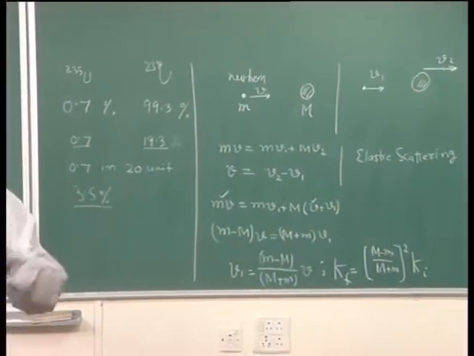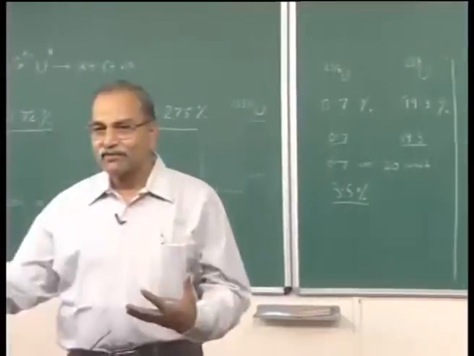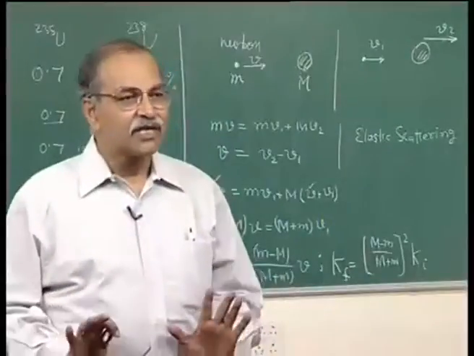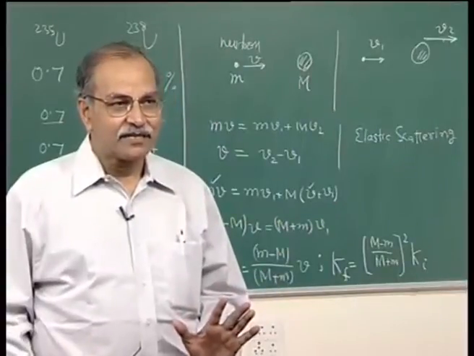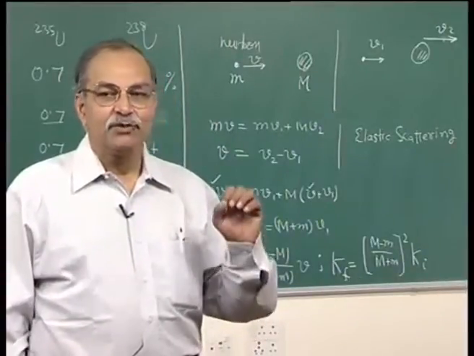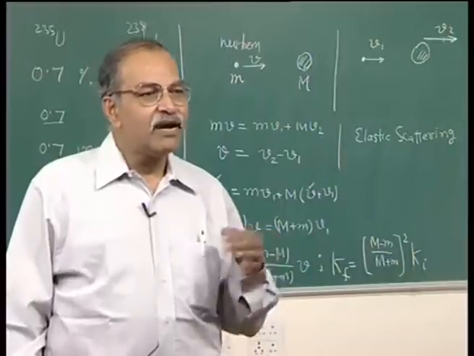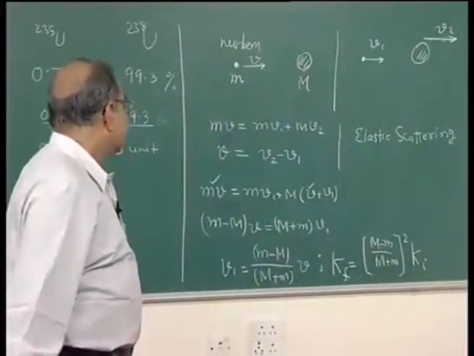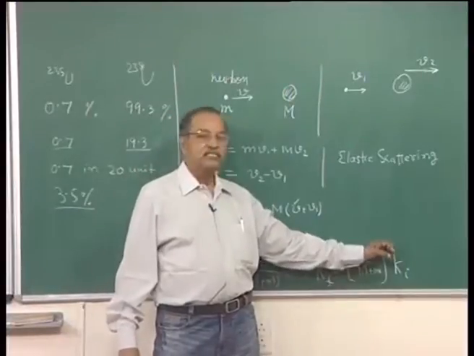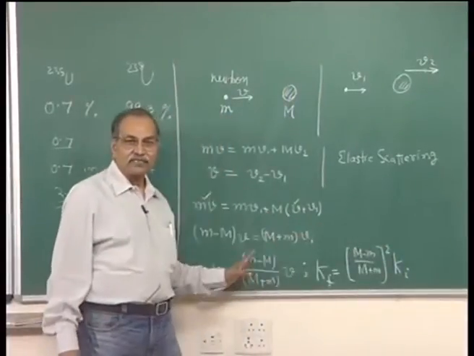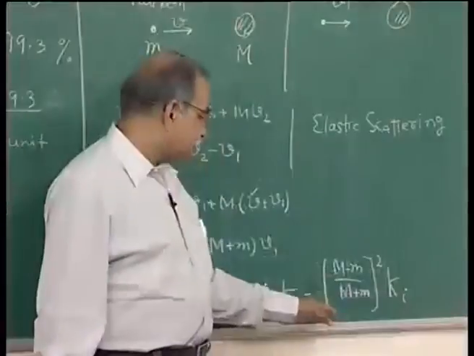So, kinetic energy of neutron and that other particle with which it is colliding will remain the same, that is not going to change, it is all elastic scattering. But then the kinetic energy of the neutron itself, in which we are interested, is reduced by this factor (m minus M) by (m plus M) squared. Now, I am squaring, so that minus does not matter.